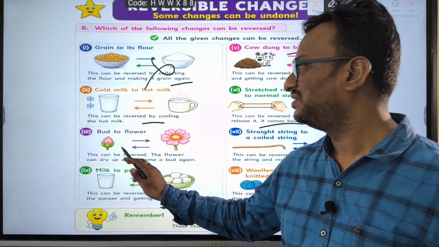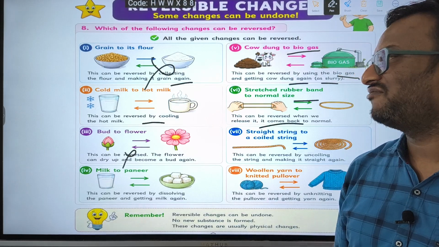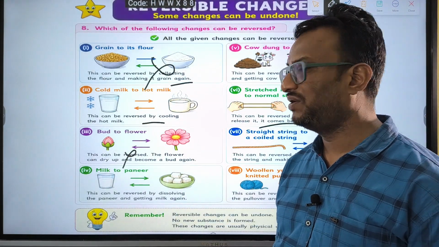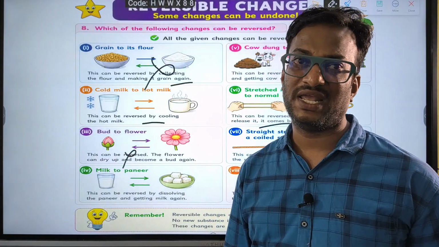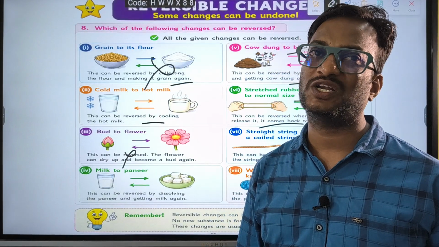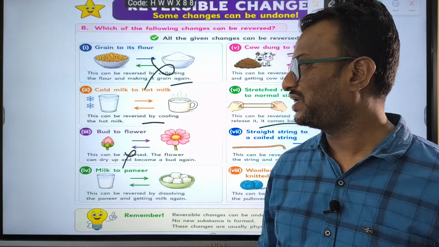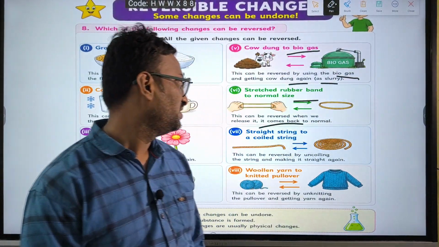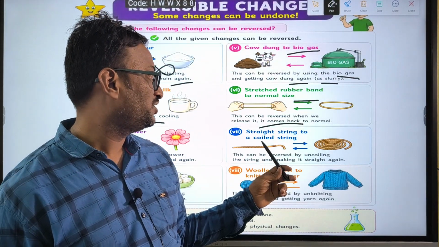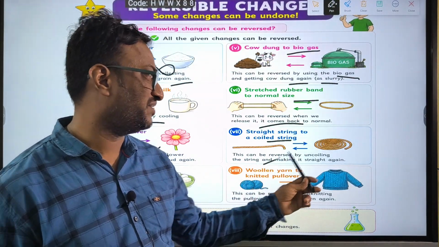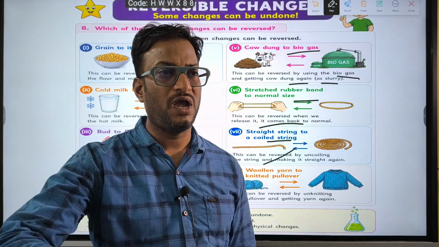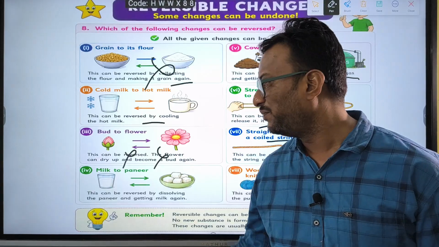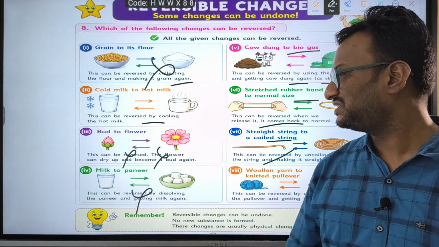Bud to flower. This cannot be reversed. Okay, flower cannot become bud. Of course, after drying up, it may become small, but that will not be called a bud. It cannot be converted into bud. Next, straight string to coiled ring. This can be reversed. We can coil it and we can get it back as a straight one. Next, milk to paneer. This cannot be reversed.